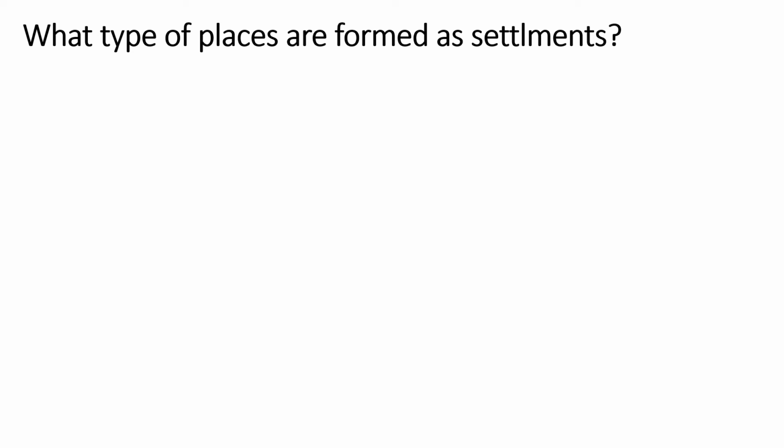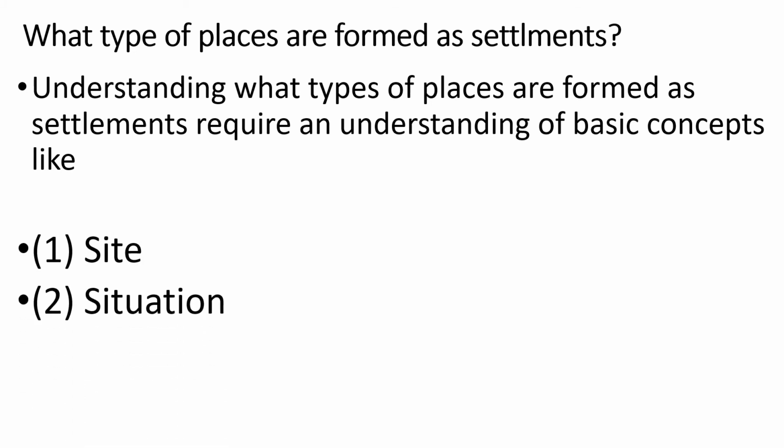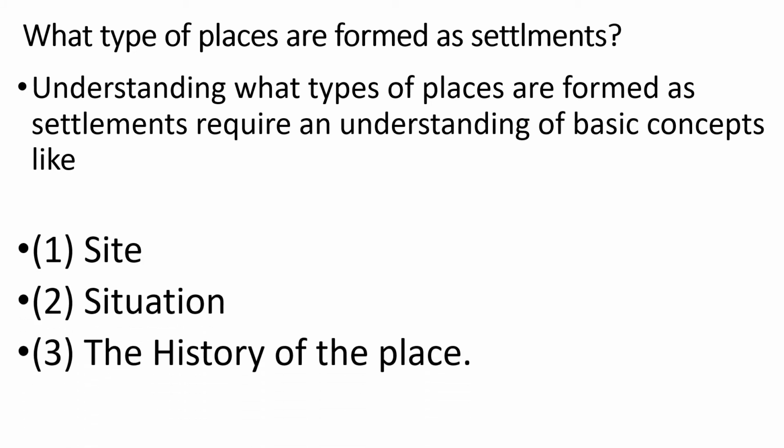To understand what type of places are formed as settlements, we need to look at three basic concepts. Number one, site. Number two, situation. And number three, the history of the place. So let us try to understand these three concepts. This will help us understand what type of places are formed as settlements.